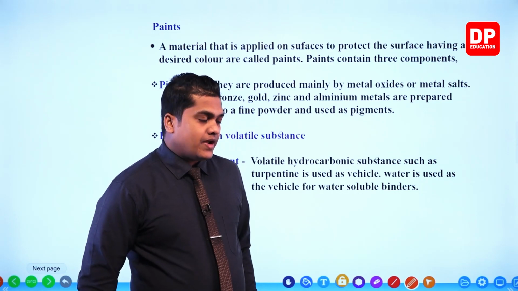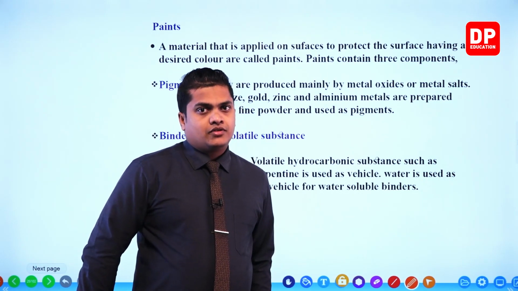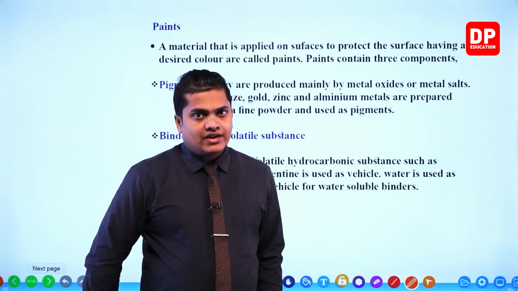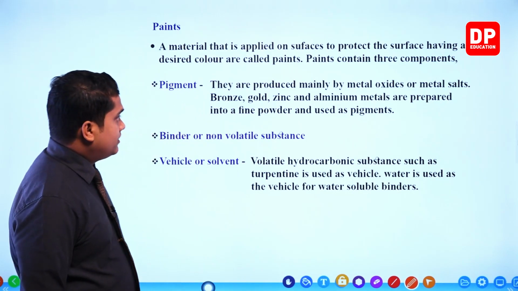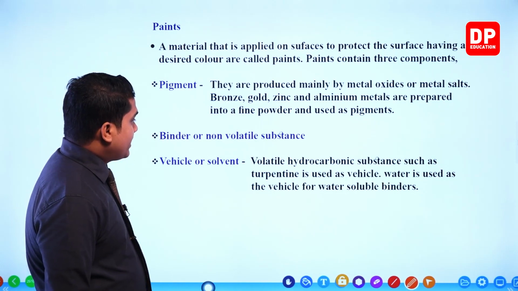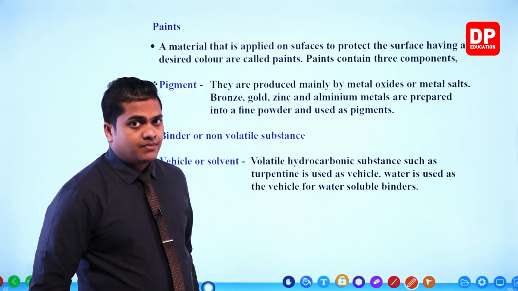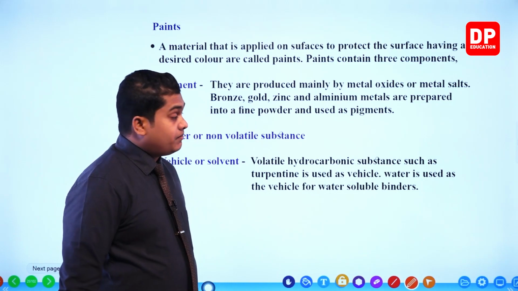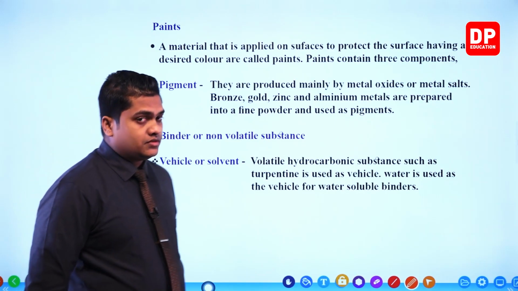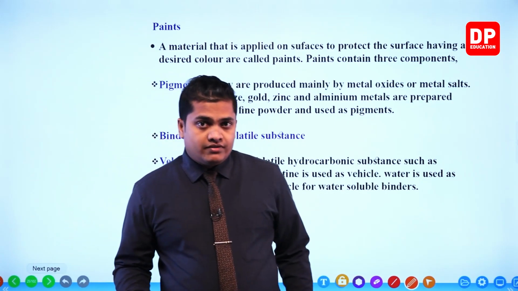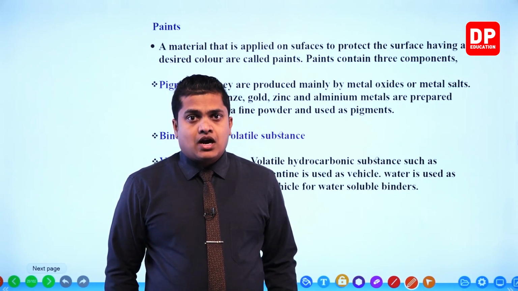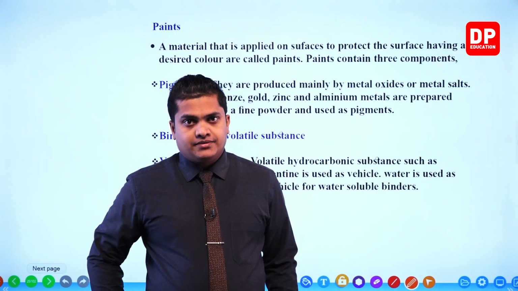So there are three components that can be identified mainly within any kind of paint. Number 1, the pigment or the coloring agent. Number 2, the binder or the non-volatile substance, which is the part that binds these pigments together. Number 3, the vehicle or the solvent. We have to use a certain solvent to dissolve these things and apply them on a certain surface. So these three are common for each and every paint item.